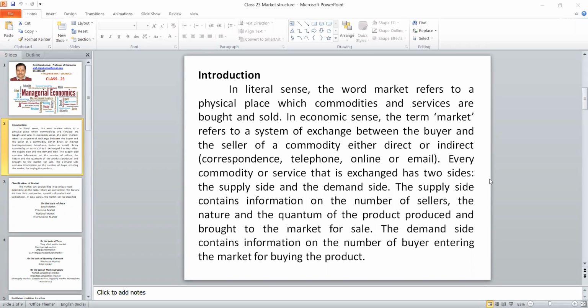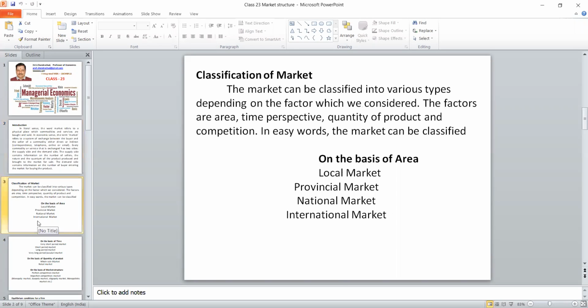There are two sides to the market. One is the demand side, another is the supply side. The demand side information is related to preference, taste, and quality. The demand side is related to the consumer. The supply side is related to the producer: where the product is available, what the quality of the product is, what the price of the product is, and what the quantum will be on the supply side. So based on this idea, we should know what types of market are available.